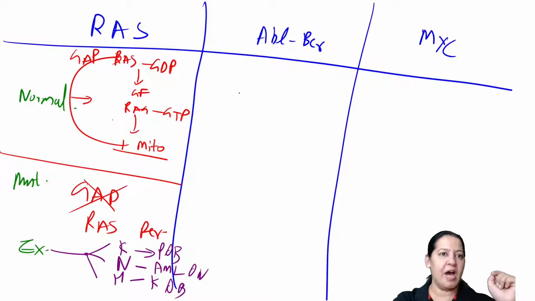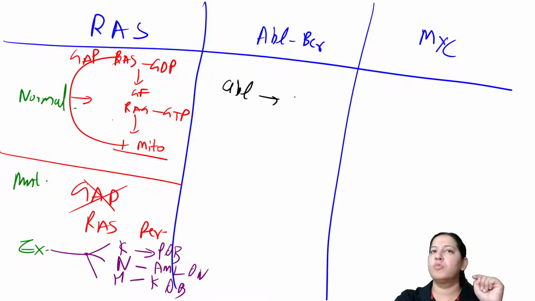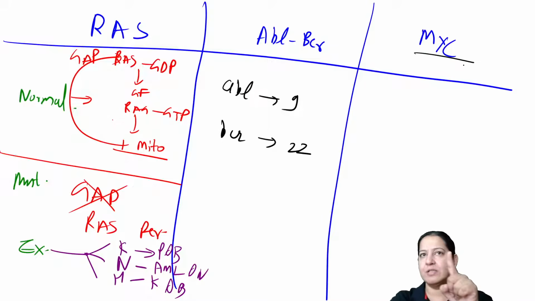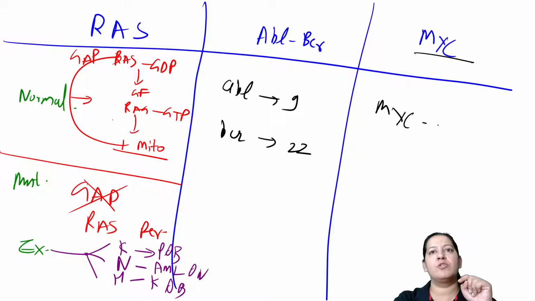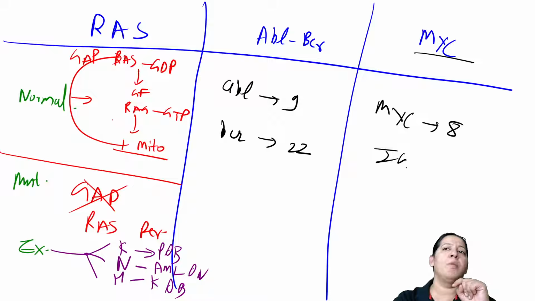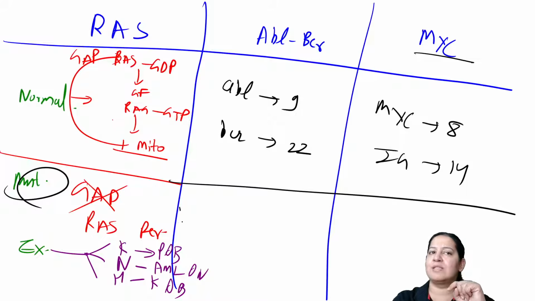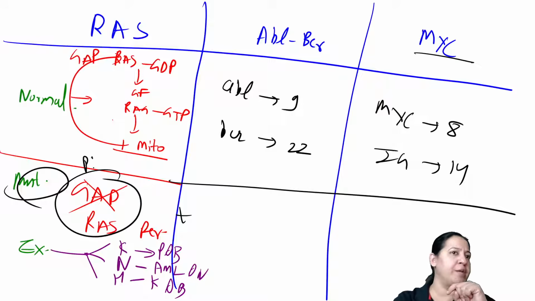In ABL-BCR, we have already seen that normally ABL is present on chromosome 9 and BCR is present on chromosome 22. Let me cover this also. Here MYC is present on chromosome 8 and immunoglobulin is present on chromosome 14. But during mutation here is translocation. In RAS the mutation was point mutation.